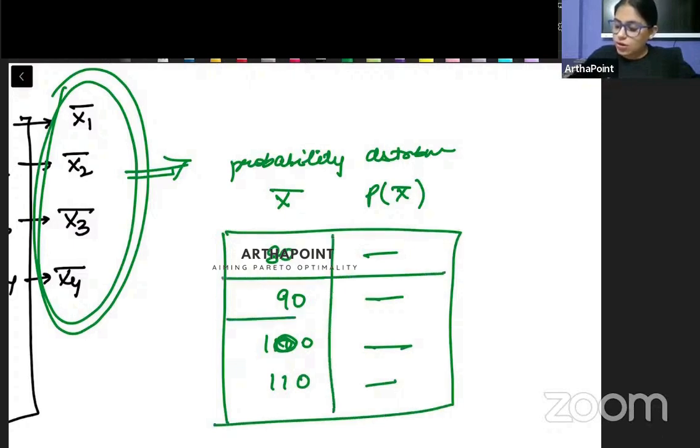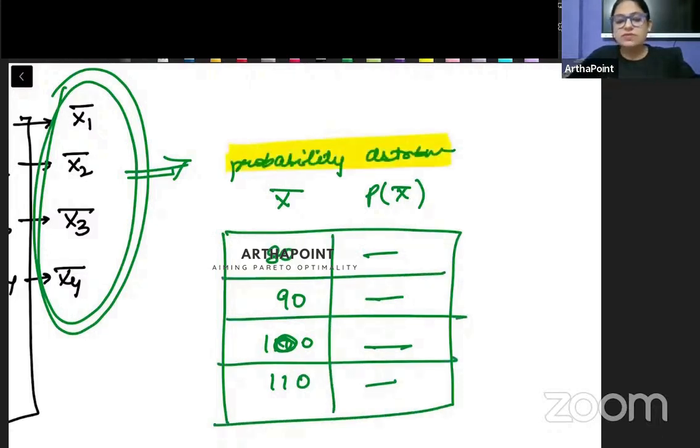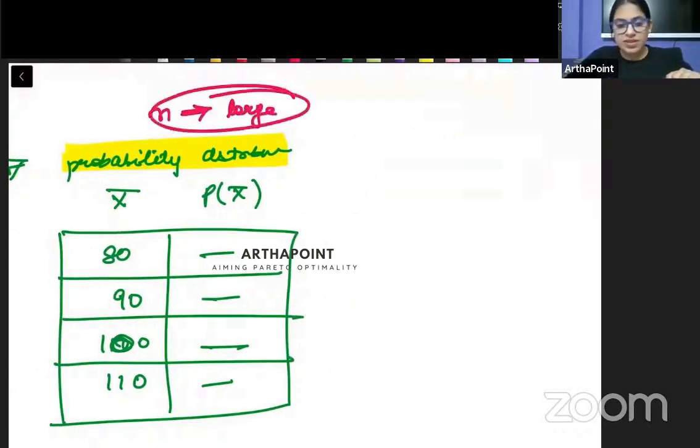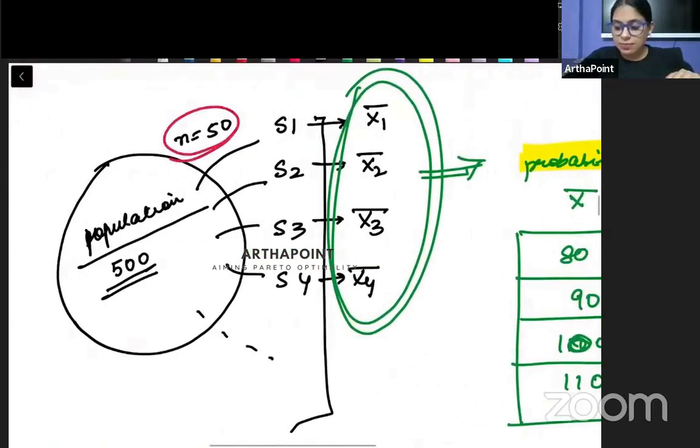So I can go ahead and create a probability distribution associated with these. मैंने इससे related एक probability distribution बना दिया. Now I am saying that if the sample size is large enough, अगर जो हमने ये sample निकाले थे, if these sample size is large enough, I will tell you what large enough means. कितना large हम उसको मान सकते हैं. We will talk about that.